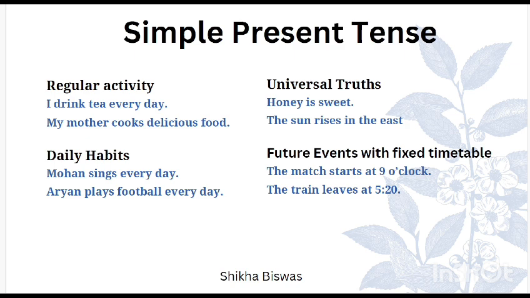We use this tense to talk about our daily habits. For example, Mohan sings every day, or Aryan plays football every day. We use this tense to talk about universal truths, the truths which cannot be changed. For example, honey is sweet, the sun rises in the east.